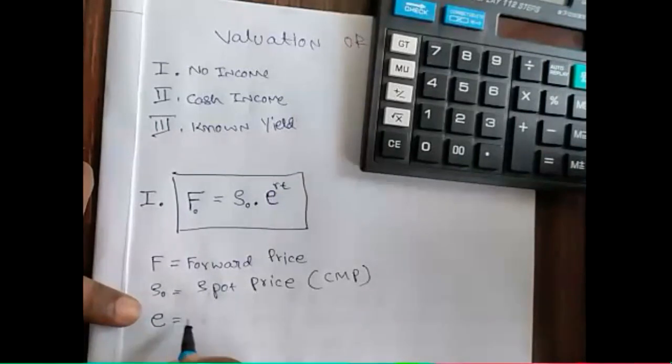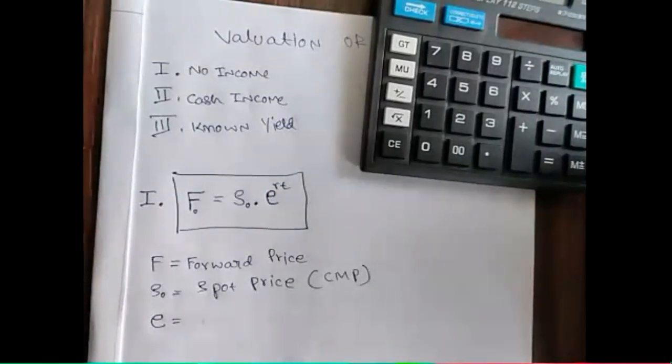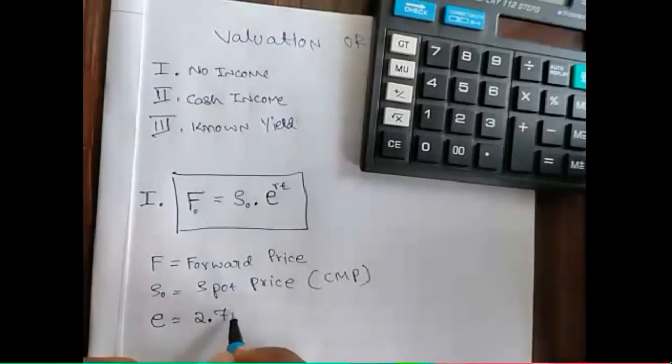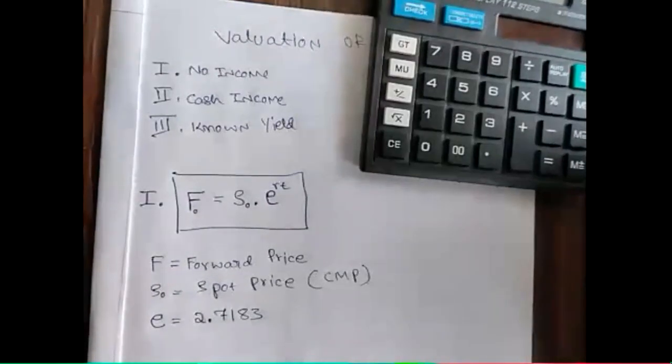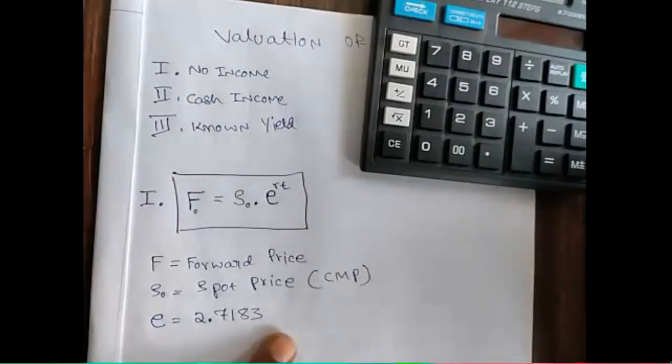Then e is the exponential value which is used to find the future price. The exponential value is a constant, like the pi value. The value of e is 2.7183.